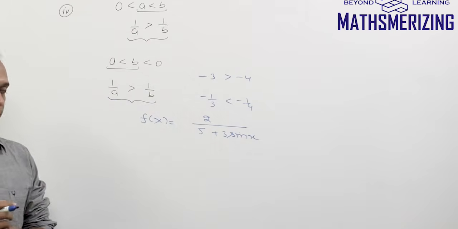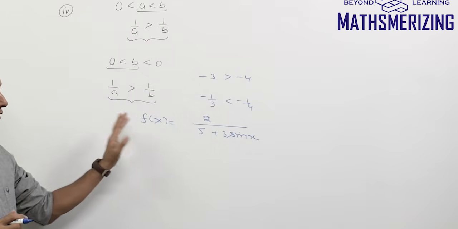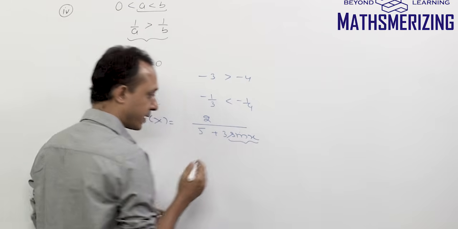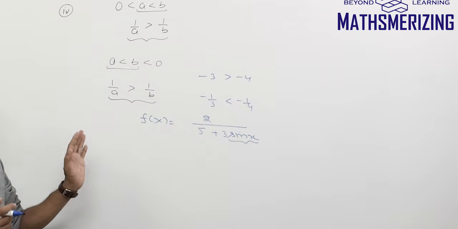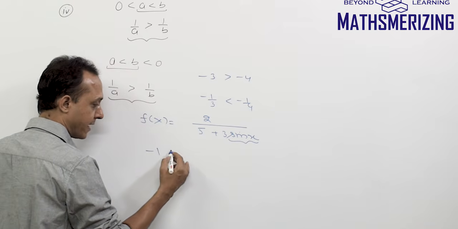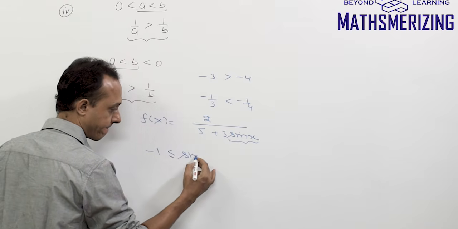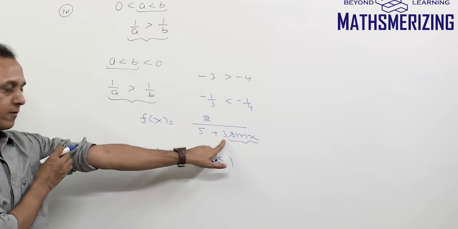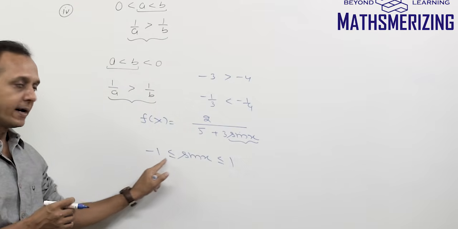Find the range of this function. Now one of the ways of solving this question can be, so we'll start with sin x. Now as all of us know, sin x is a bounded function, so the value of sin x lies between minus 1 and plus 1. Now first I need 3 sin x, so I'll multiply 3 with it.